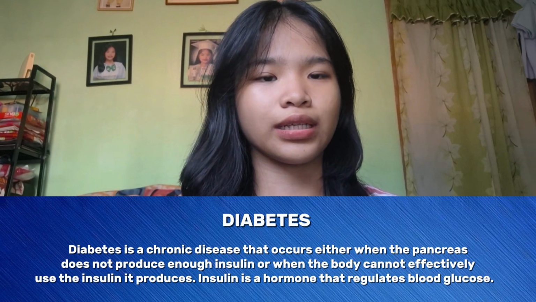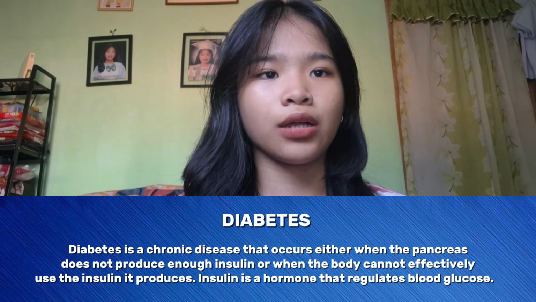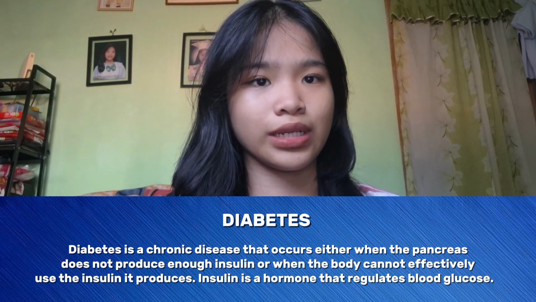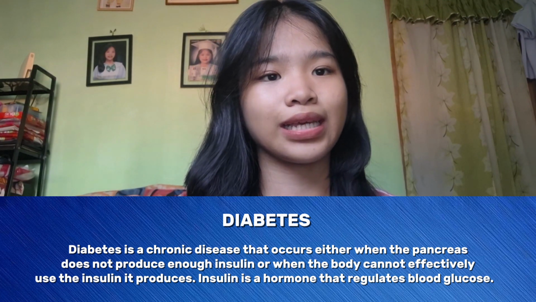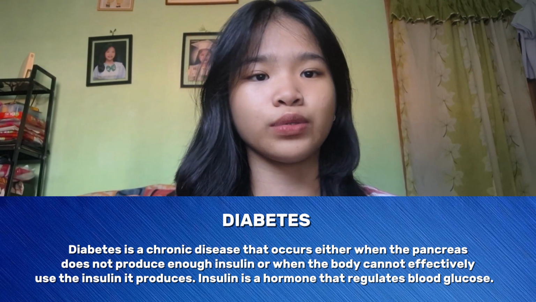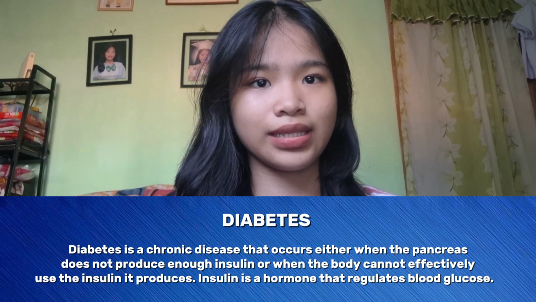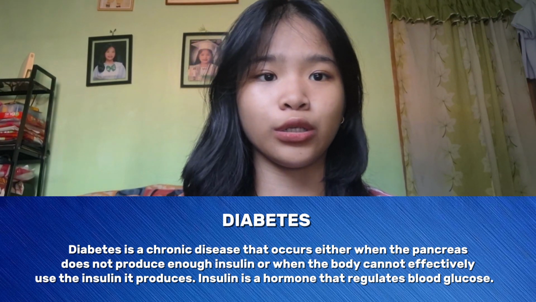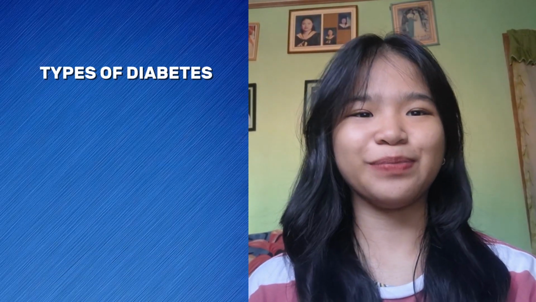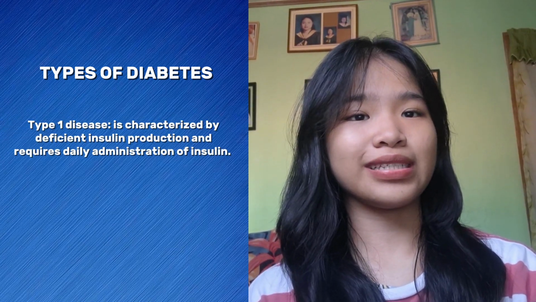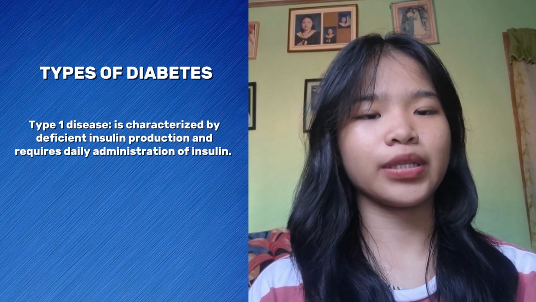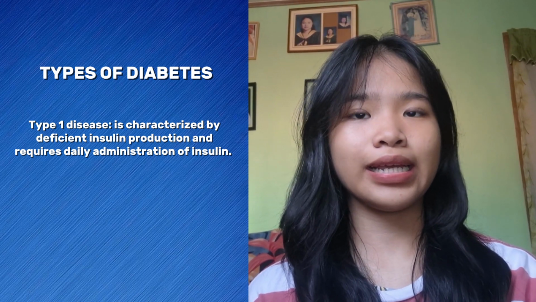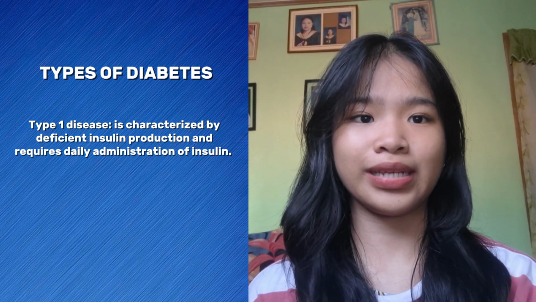Diabetes is a chronic disease that occurs either when the pancreas does not produce enough insulin or when the body cannot effectively use the insulin it produces. Insulin is a hormone that regulates blood glucose. Types of diabetes. Type 1 is characterized by deficient insulin production and requires daily administration of insulin.